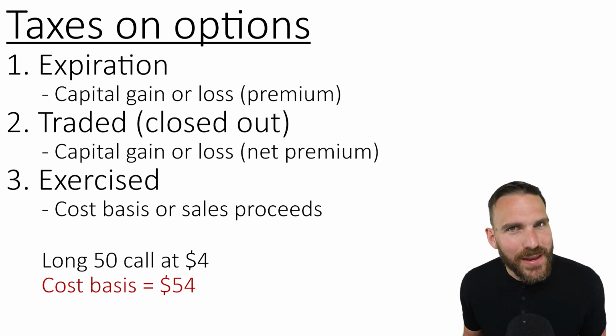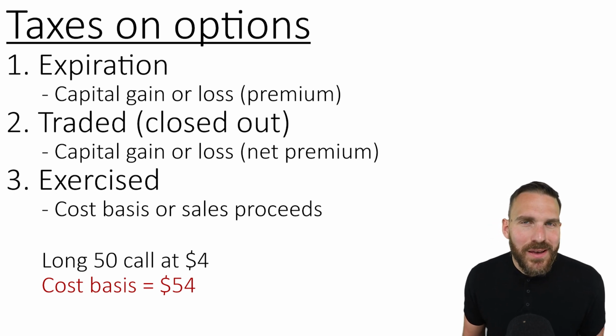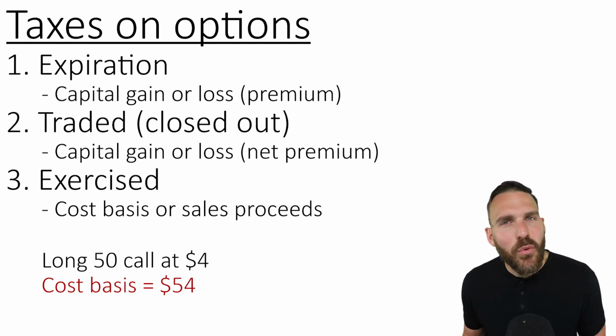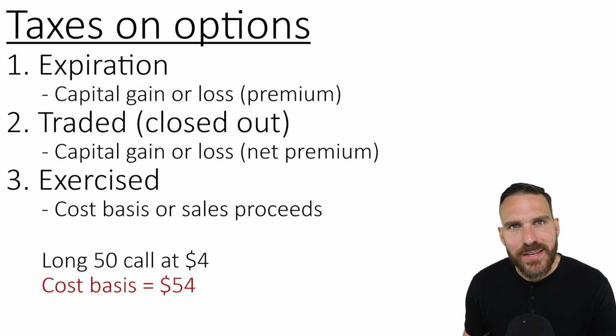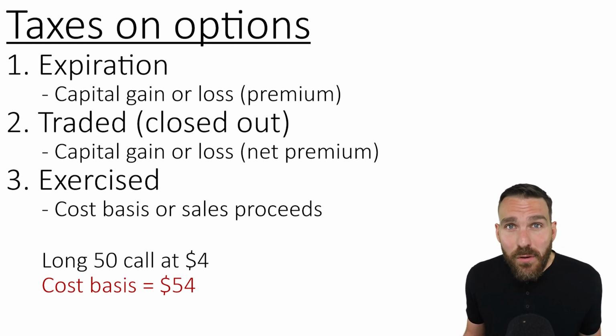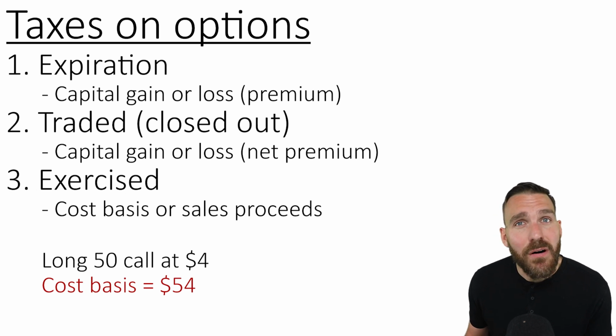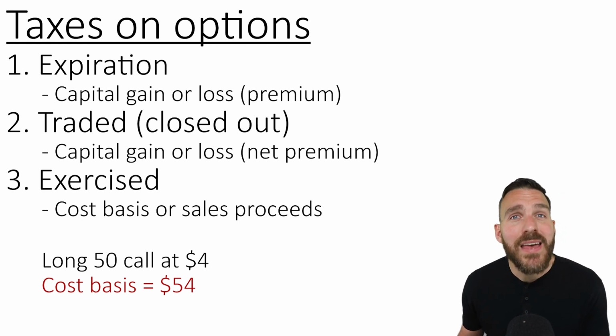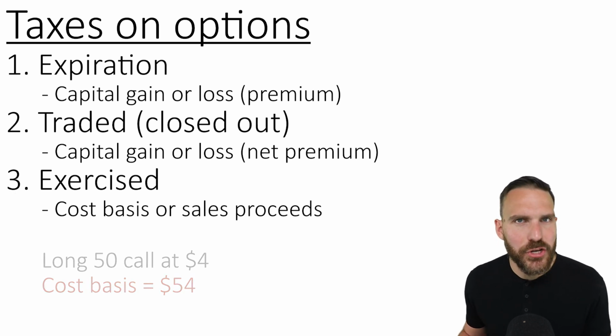A little trick that could help you with this question, if you understand break evens on options, is that the break even of the option is going to be what you report as a tax consequence. The break even of a long 50 call at 4 is 54. And guess what? If this long 50 call with a premium of 4 is exercised, the investor is establishing a cost basis of 54.